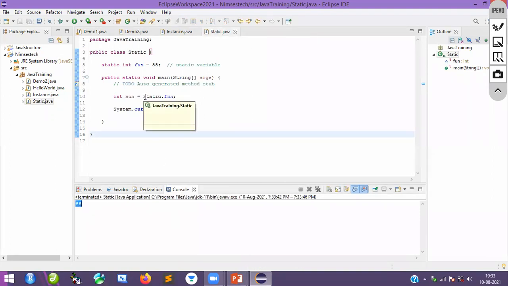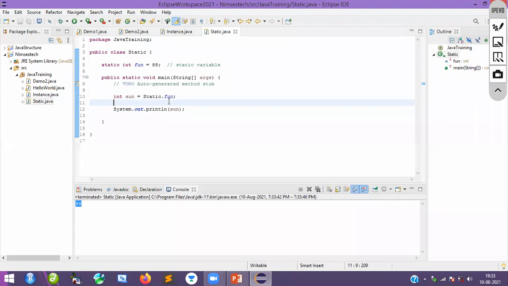So the difference between a local variable, an instance variable, and a static variable is very simple. A local variable is by default static, because the method itself is static. That is the reason no need to do anything; we can directly access that local variable. But when it comes to an instance variable, you require an object. Even if your class is there, you still need an object. Without an object, you cannot access the instance variable.